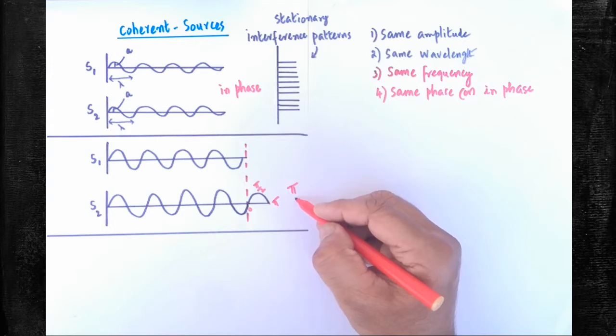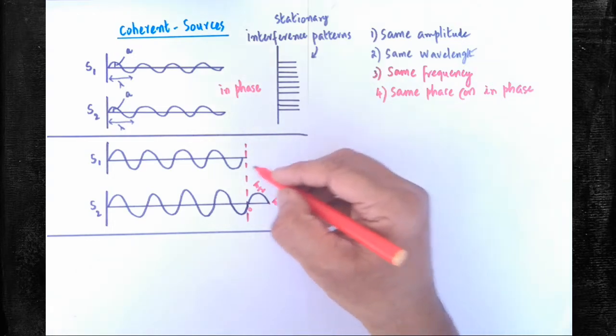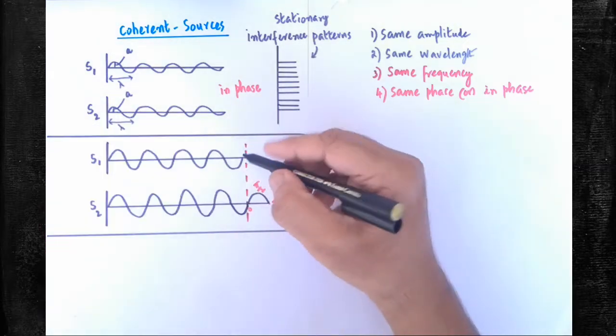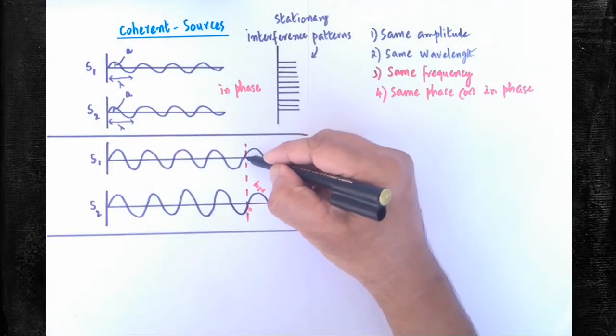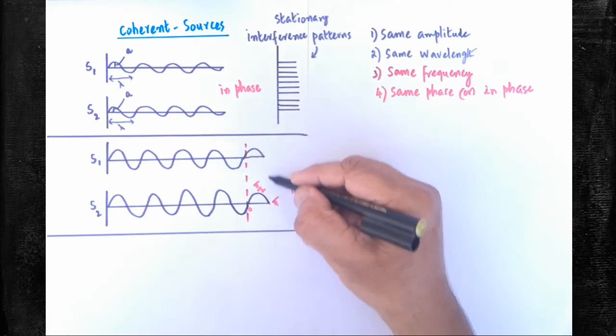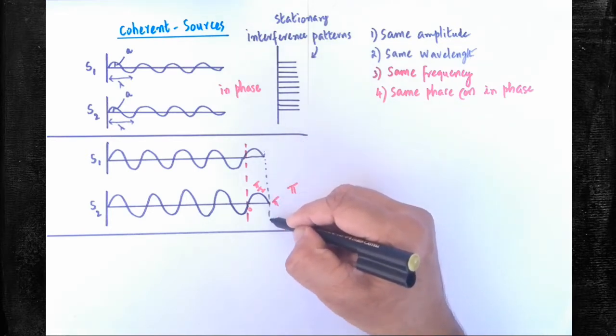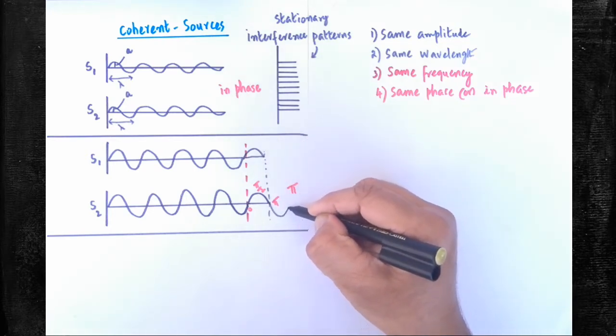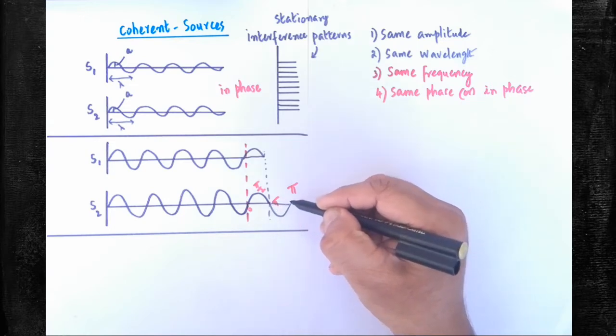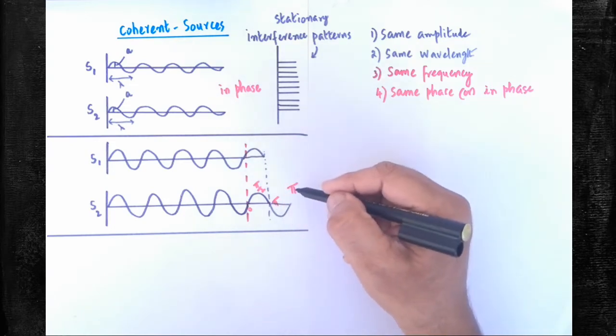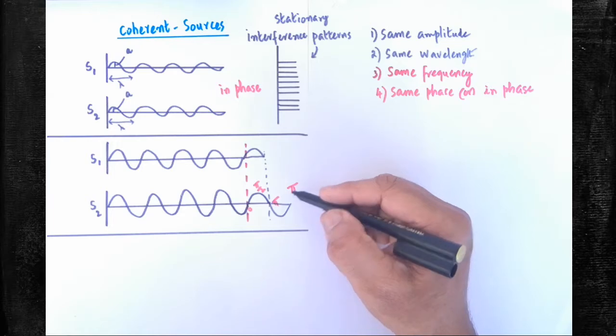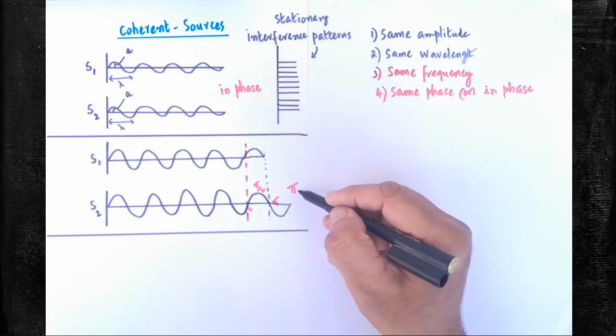Now the same phase difference must be maintained throughout. For example, if the second wave travels like this, and you draw the same kind of line here, this wave must travel ahead by pi phase. So wherever you measure, the phase difference must be same. Here I have taken as a sample the phase difference of pi.